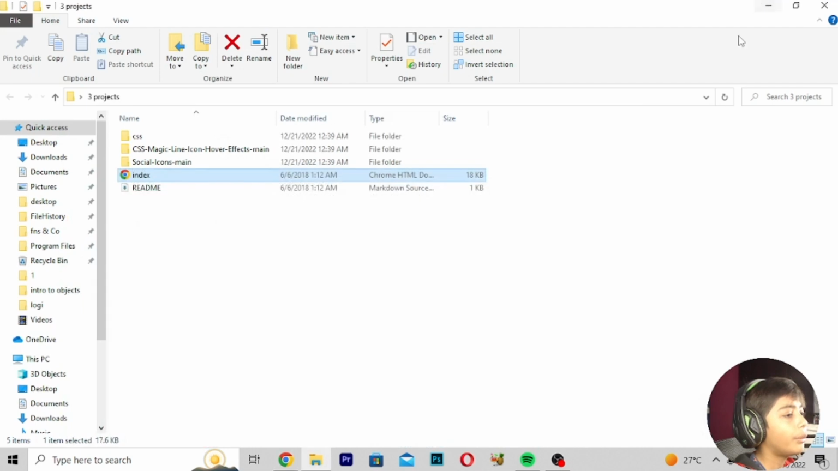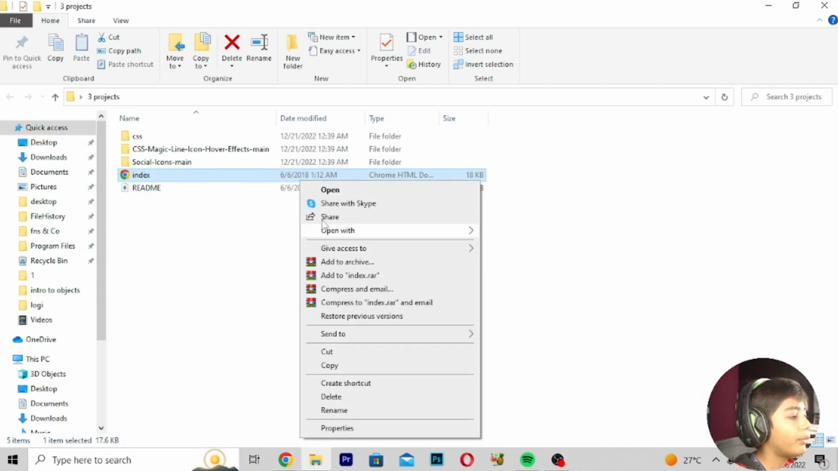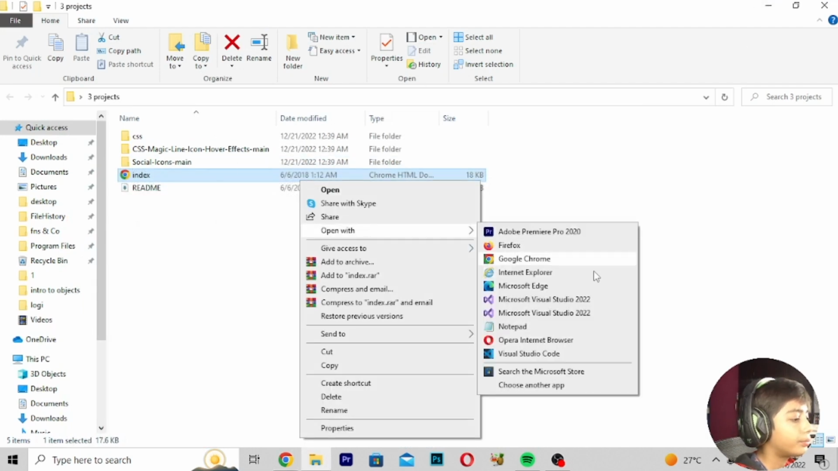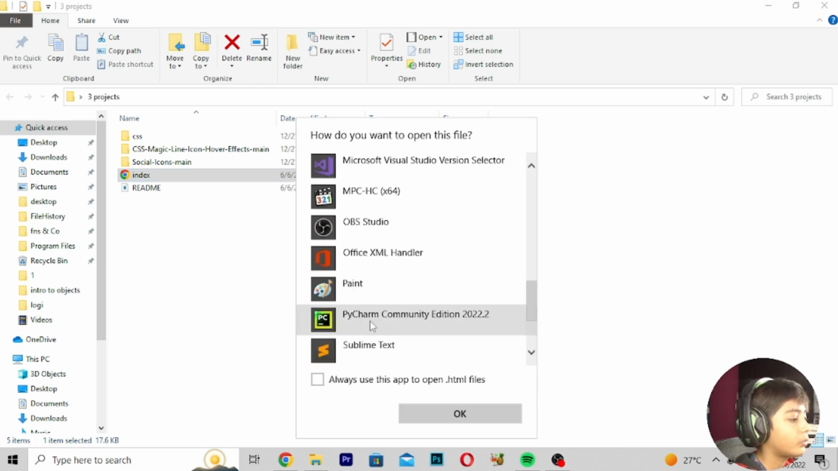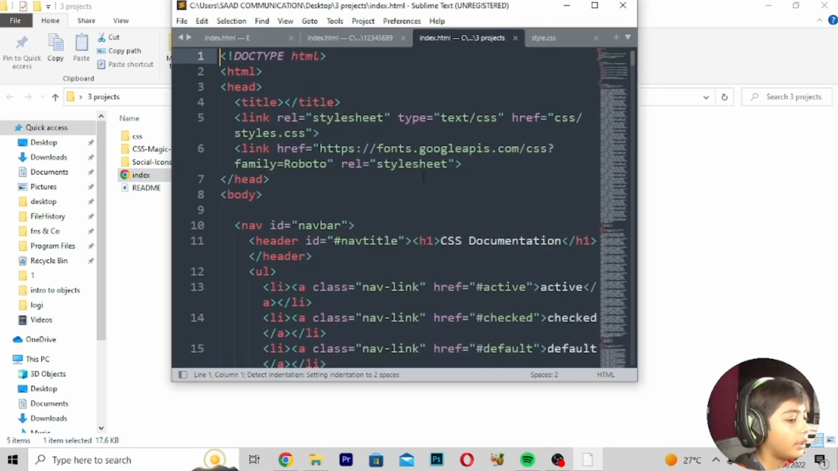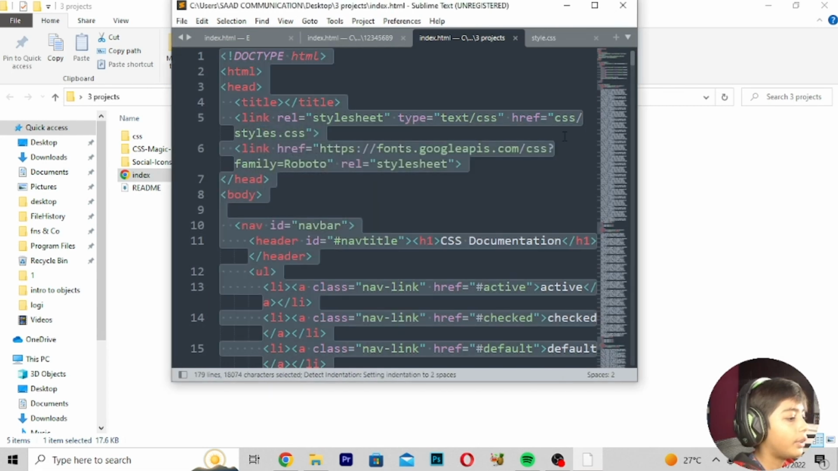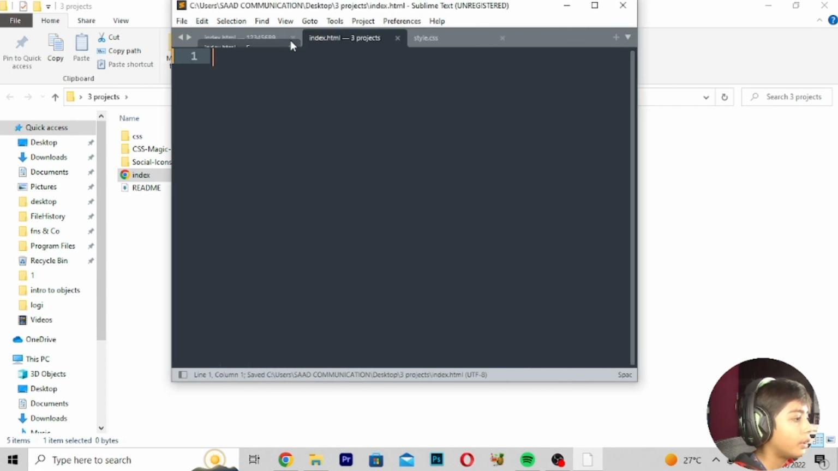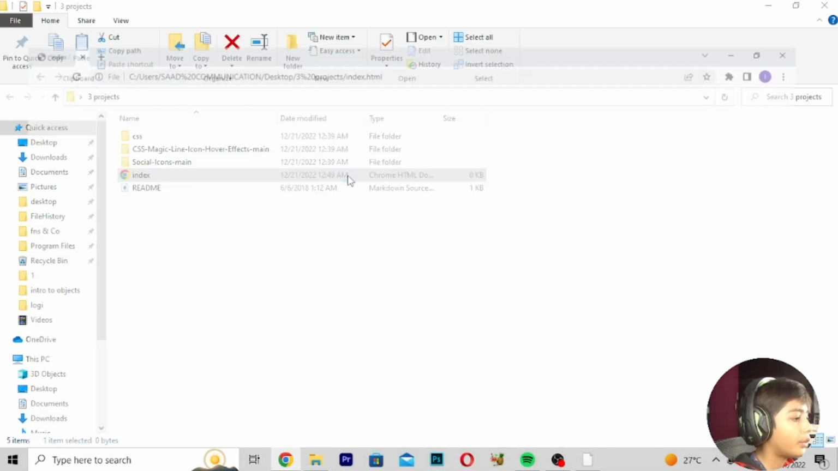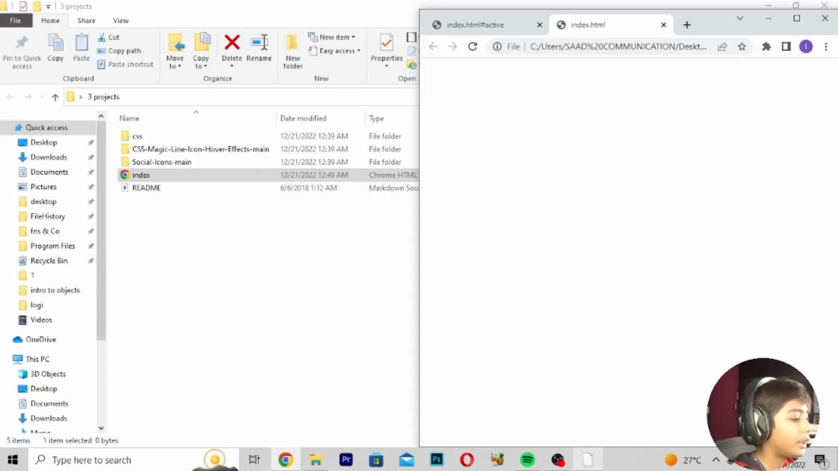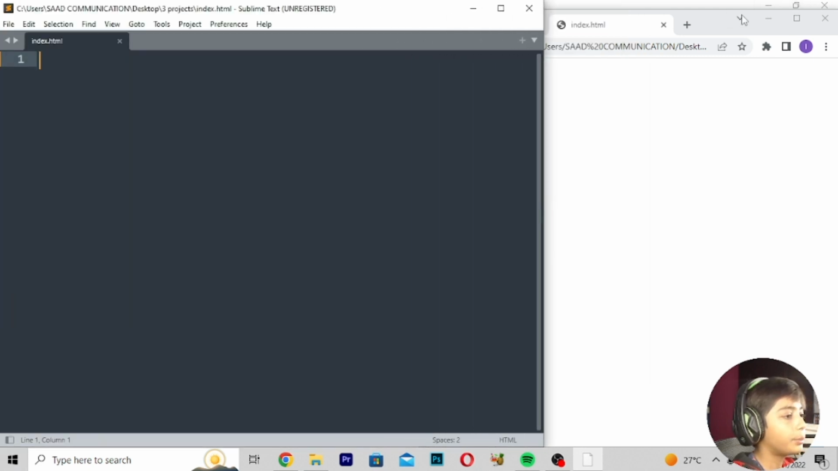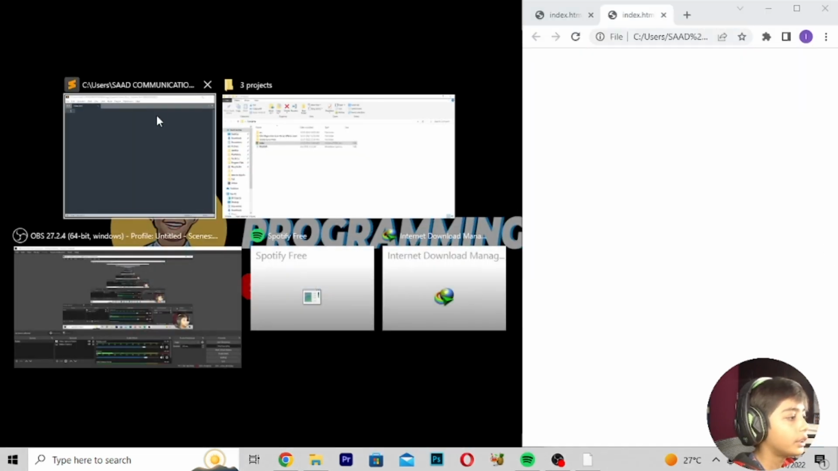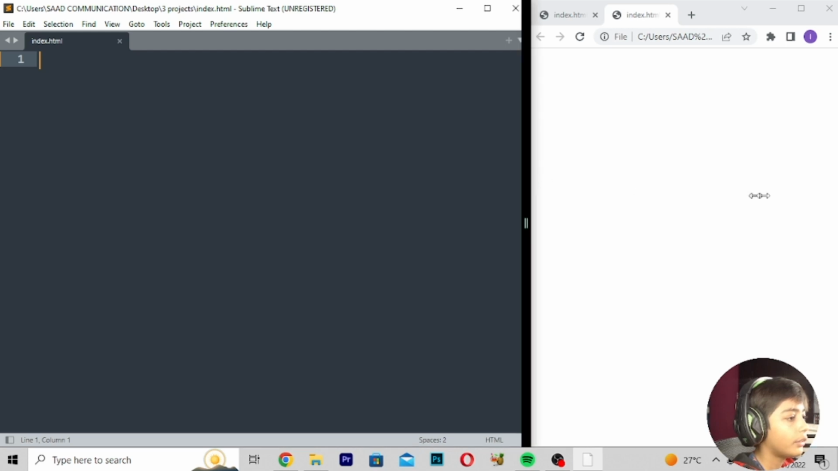First of all, I will minimize it and open it with another app, Sublime Text Editor. Here I will erase it and save. First I will open it side by side, because you are a beginner, so the coding side is bigger and this side is smaller.